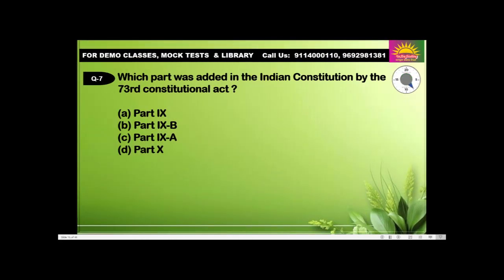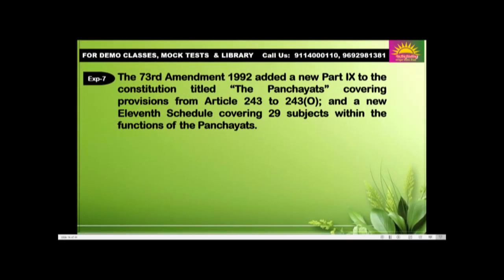Question number 7. Which part was added to the Constitution by the 73rd Constitution Act? Part IX, Part IXB, Part IXA, Part X? Answer is A, Part IX. The 73rd Amendment 1992 added a new Part IX to the Constitution titled the Panchayats, covering the provisions from Article 243 to 243O, and a new 11th schedule covering 29 subjects within the functions of the Panchayats.